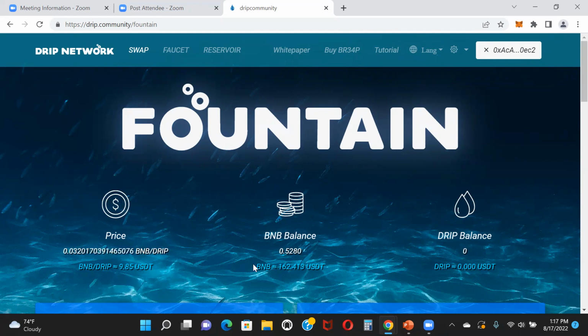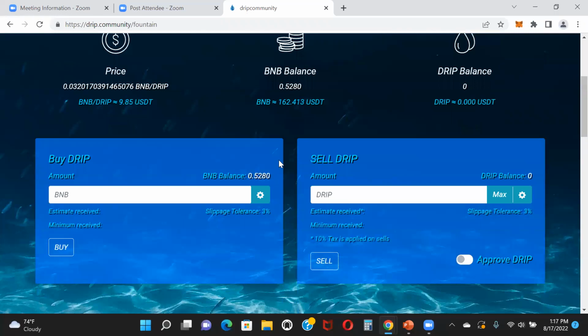Since you're connected to your wallet, you can actually see how much BNB you have in your wallet. And then also you'll see how much drip you have in your wallet. If you're holding liquid drip in your wallet, you're going to see the balance right here. Okay. If you scroll down here, this is where you can actually get some drip. You'll swap out BNB for drip. And also here's where you can actually take your drip if you claim and swap it out for BNB.